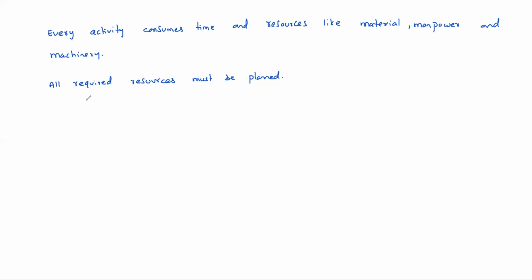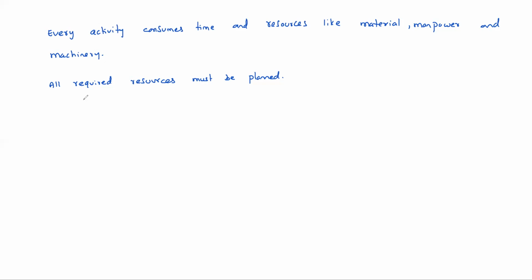All these activities can be arranged in a systematic manner, based on the dependencies. After completion of one activity, other activities can be started.